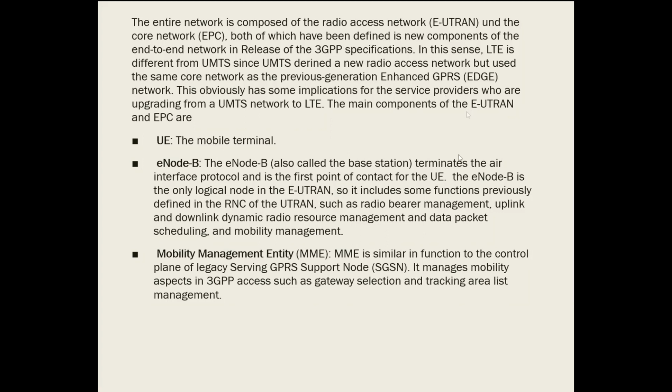The E-node is a logical node in the E-UTRAN, and it performs the functions defined in the radio network by the UTRAN. Usually the functions are radio bearer management, uplink and downlink dynamic resource allocation, radio resource management, data packet scheduling, as well as mobility management. So these are the functions performed by your base station, that is your E-node.